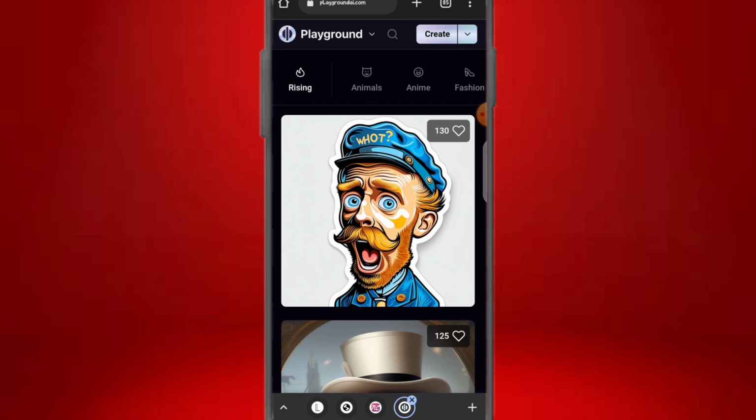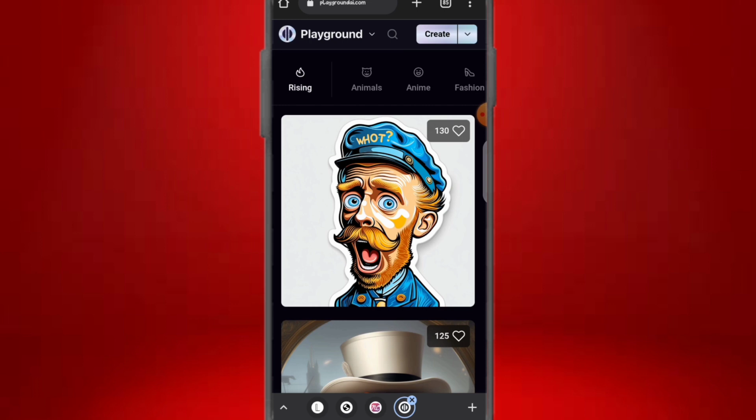So with that said, let's go to my screen right now as I show you the 3 websites you can generate these hyper realistic AI pictures from. So let's go. So guys, the first platform is Playground. By the end of this video, I'm going to be showing you how you can access all these websites from this video, so make sure you stick around and you don't miss any part in this video.